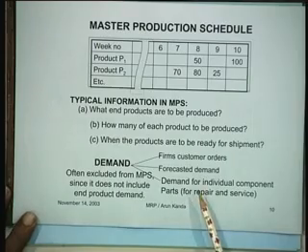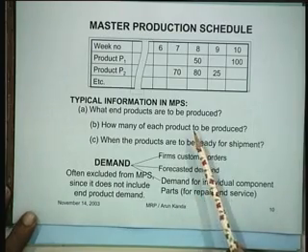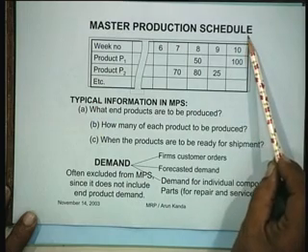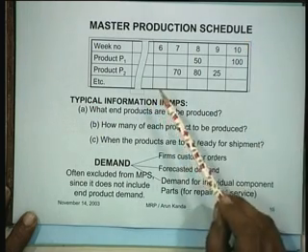Now, we will take up an example to see how exactly an MRP system would operate with a limited number of items, so that you understand the logic of how the computations actually are performed. What does a master production schedule look like, which is one of the basic inputs to the MRP system.